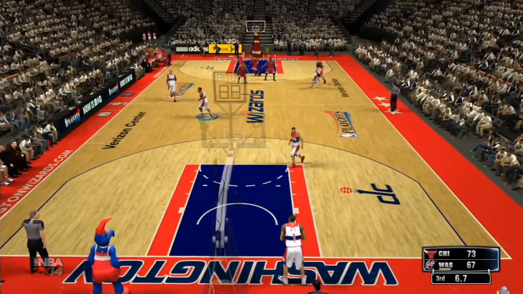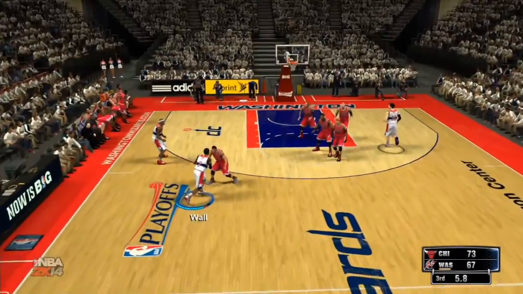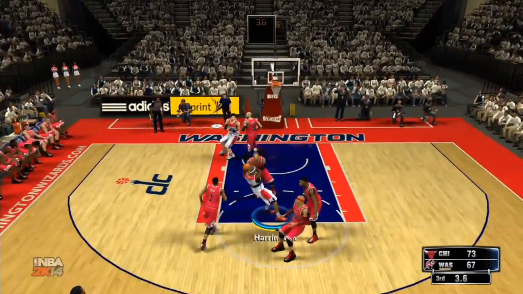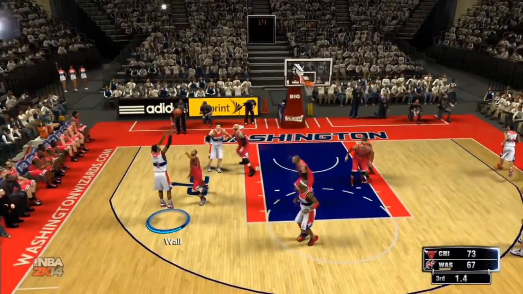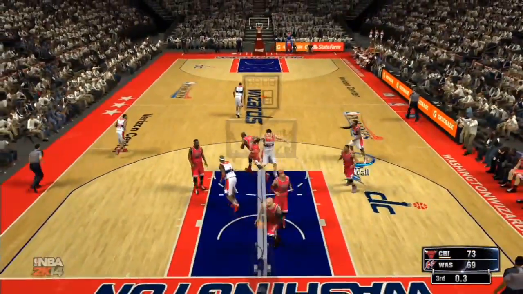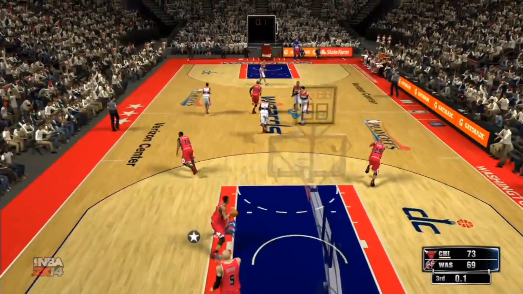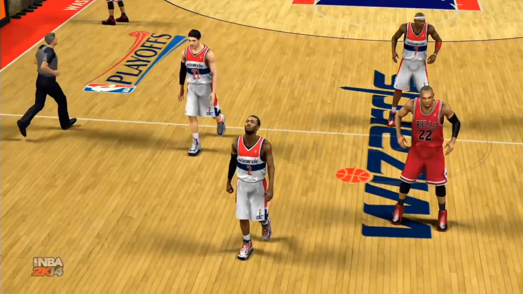Under 4 seconds remaining here in the quarter. Way up court to Wall. Inside Harrington. Is he going to get a shot off? Wall will, and he makes it. Huge bucket there. And now that'll end the third quarter. Head to the fourth.